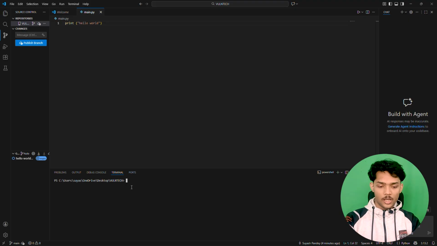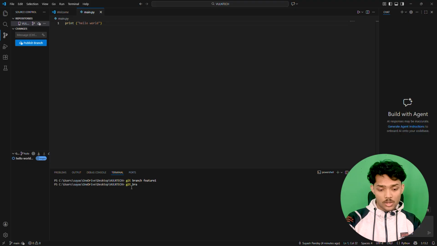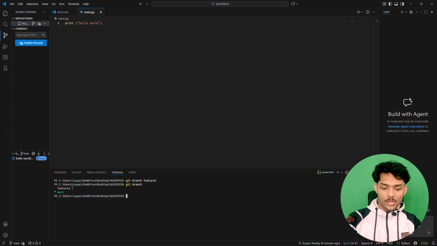To create another branch, we are going to type the command git branch and just type a new branch name. For example, if you want to create a new feature, just create feature 1, and if we type git branch now, you can see we have two branches. For the main branch it says main, and for the second branch it says feature 1, of course. But this star sign you are seeing is indicating that we are currently on the main branch.